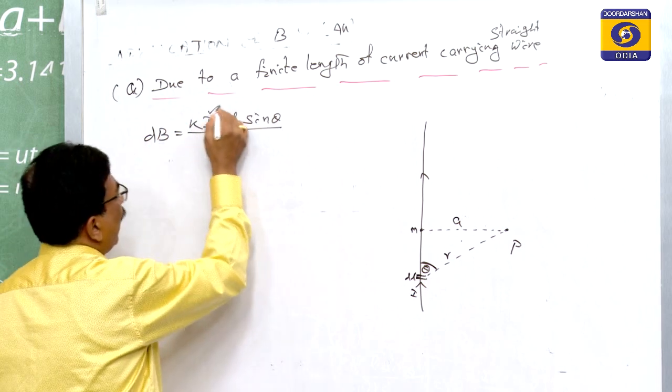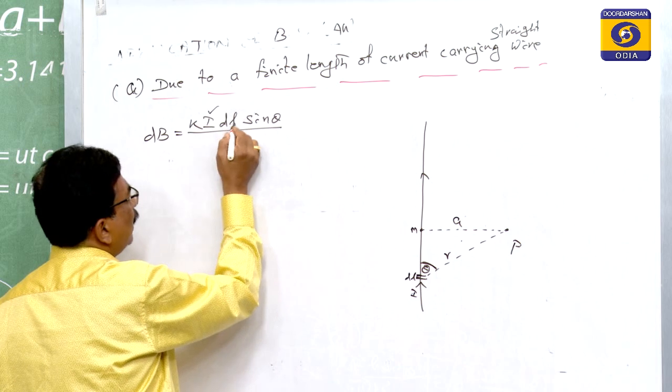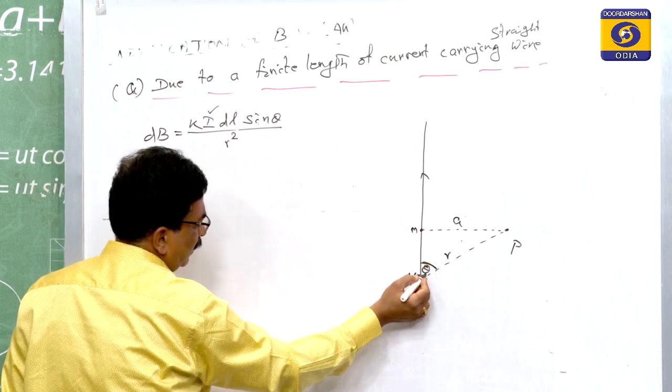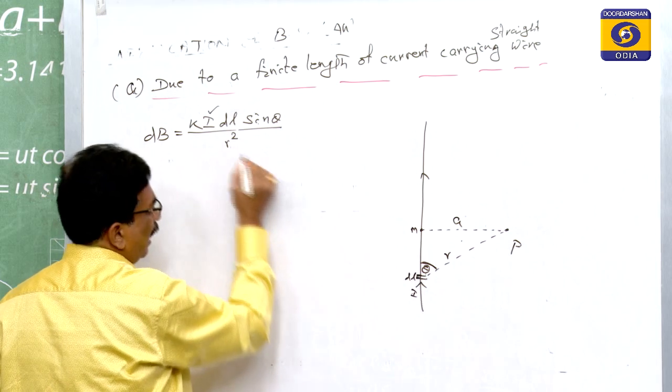Here I is the current, dl is the length element, theta is the angle, and r is the distance.